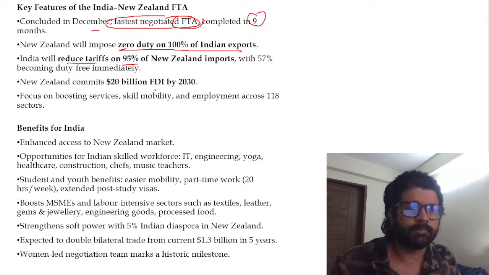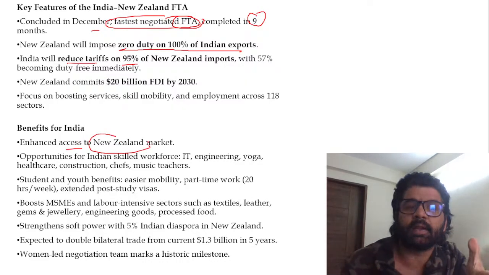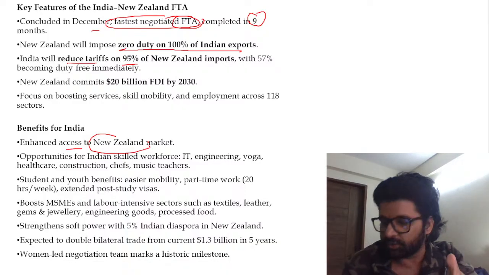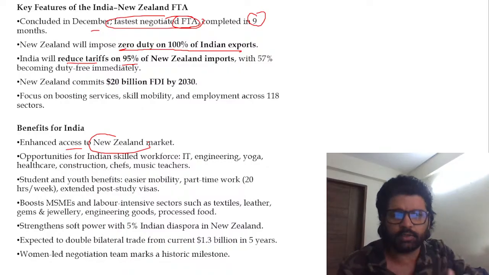Cool. So where were we? India comments again, you can read all these things. Benefits for India: enhanced access to the New Zealand market. The exporters who were denied the US market, now they can focus their energy on the New Zealand market. That is one good thing about this whole India-New Zealand FTA. You can read the other things.